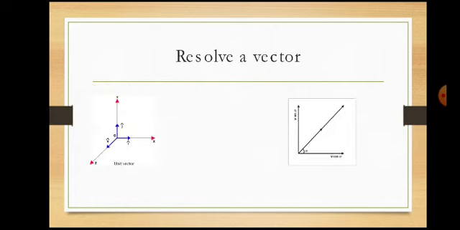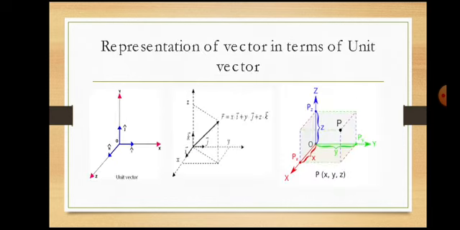Here see, O is the origin, with x axis, y axis, z axis, and the particle is at P. Then with the x coordinate, y coordinate, and z coordinate, you get the exact position of what you are searching for.